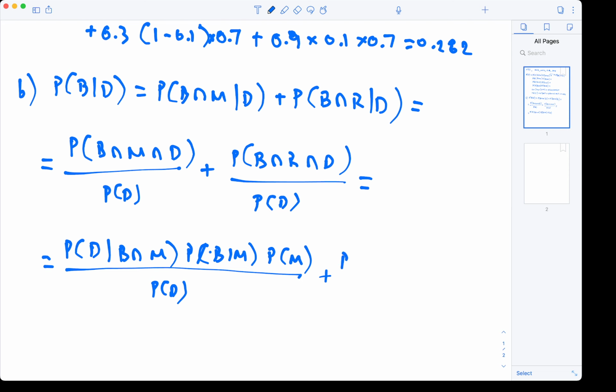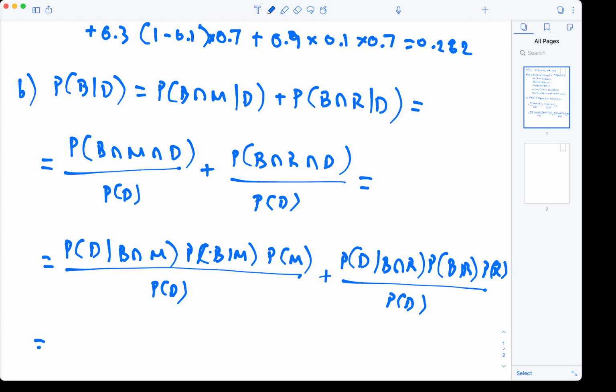And then we have the probability of delay given bad weather and rest of the day, times bad weather and rest of the day. Now here we know everything.